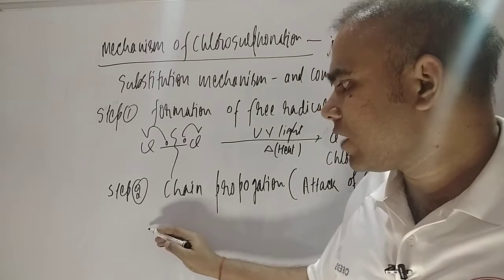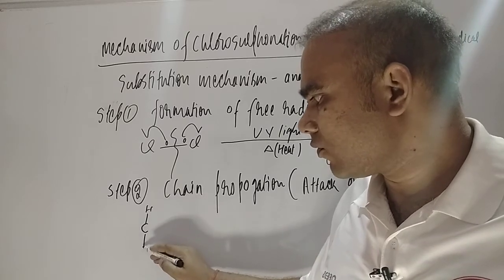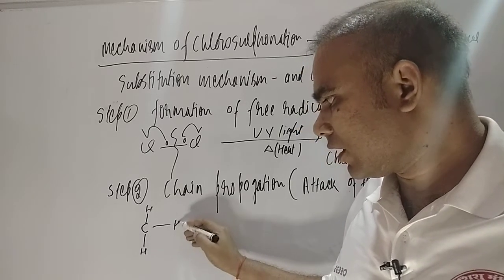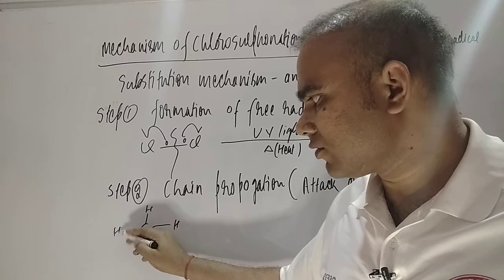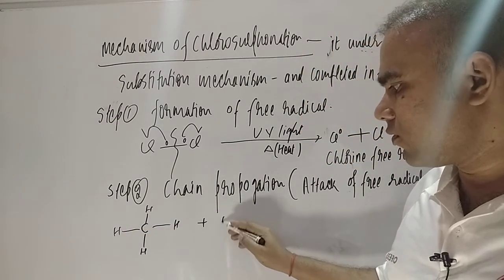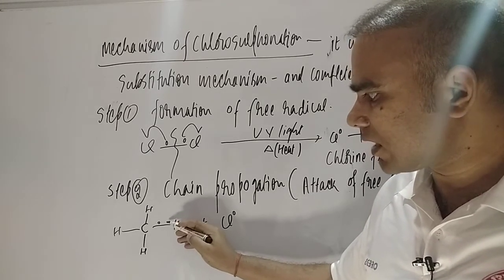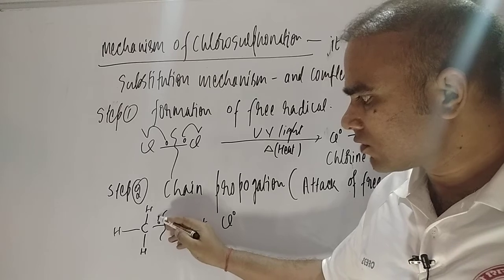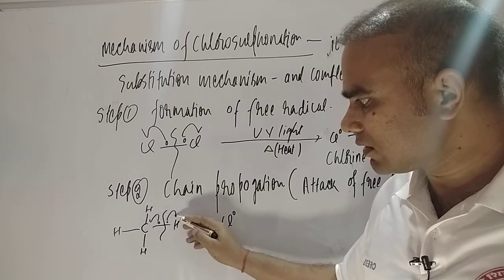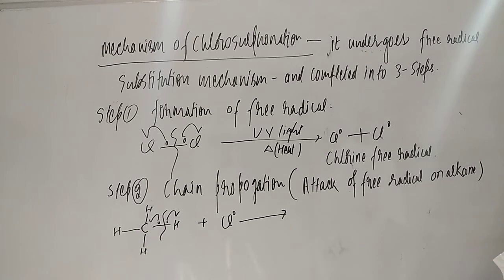Here you see we have methane, and we know the electronegativity of hydrogen and carbon is almost the same, so it also undergoes homolytic fission. So these two electrons undergo homolytic fission: this electron will be here, this electron will be here. So you see, students, how the compound is getting formed in this step.